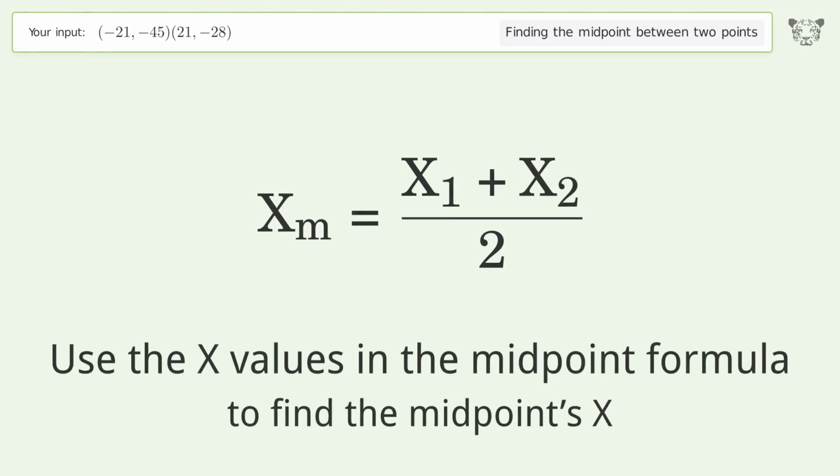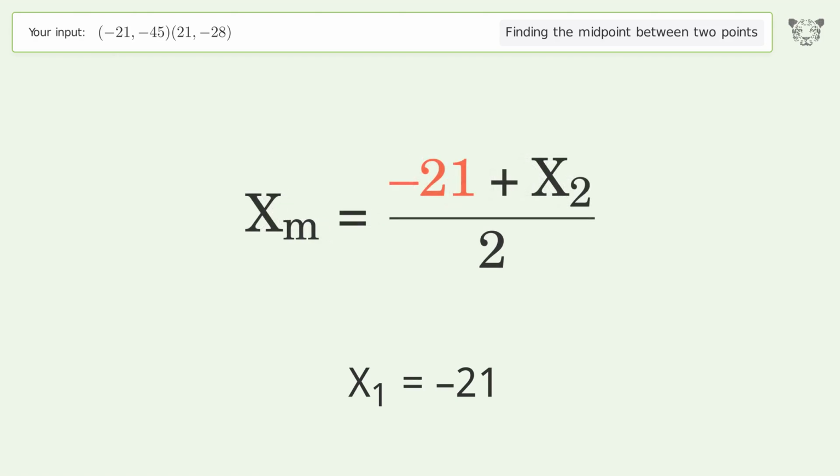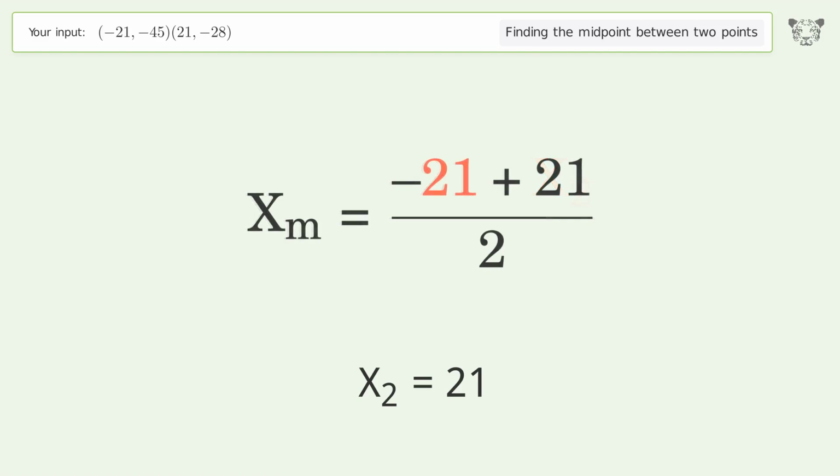Use the x values in the midpoint formula to find the midpoints x. x1 equals -21. x2 equals 21. Simplify the arithmetic.